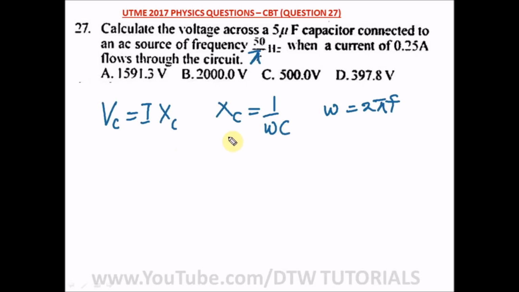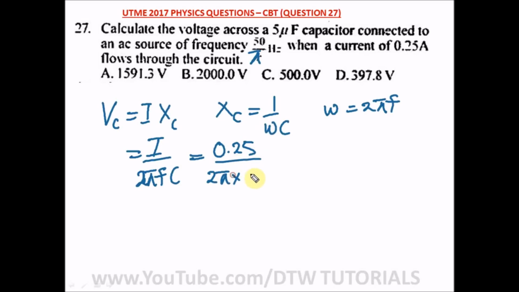All right, so let's put all these values into this equation. Since XC is 1 over WC and W is 2 pi F, we have I over 2 pi F times C. Our current here is 0.25, over 2 pi times F, which is 50 over pi, times C, which is 5 microfarad, that's 5 times 10 raised to the power minus 6.